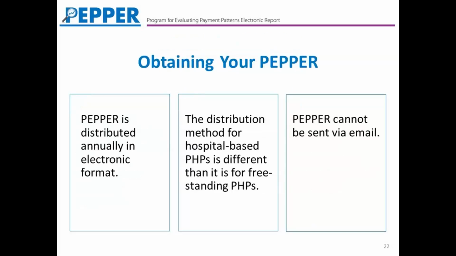Okay, there we go. As you may know, PEPRs are distributed annually in electronic format. There are 2 distribution methods used for PEPR distribution, and the method depends on whether the PHP is a unit of a short-term acute care hospital or inpatient psychiatric facility or a freestanding community mental health center. Because PEPR does contain hospital-specific sensitive data, we cannot send it through email.